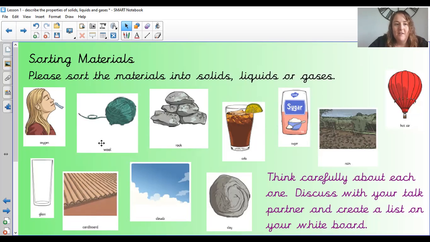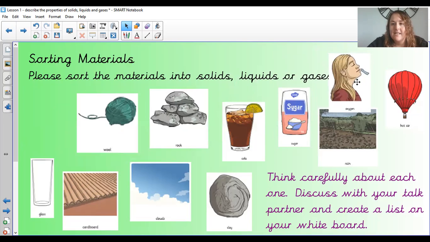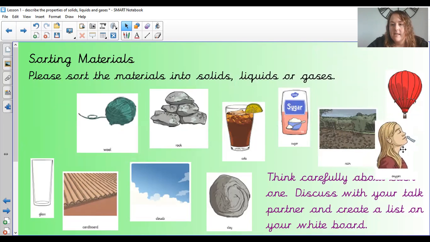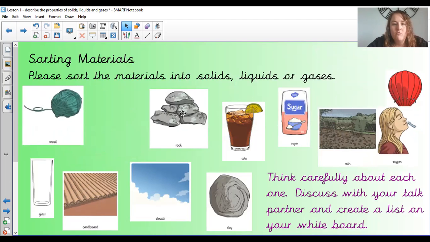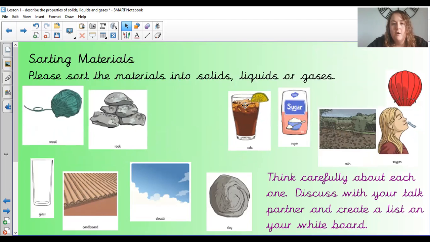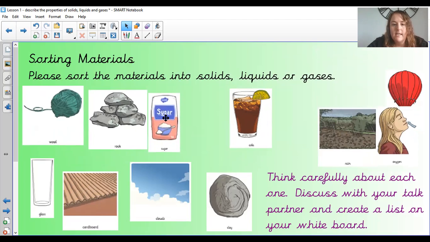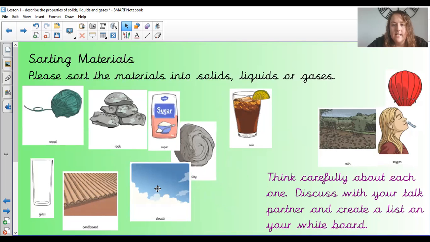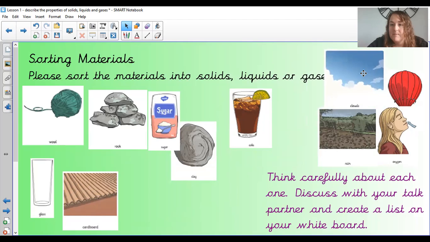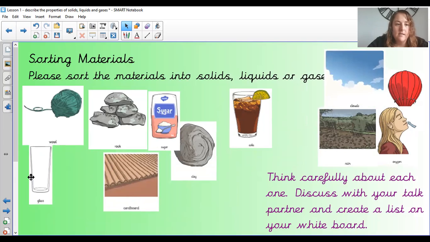Okay, so oxygen, hopefully we realise that that's in the air around us, so that's going to be a gas. So I'm just going to pop that one over to this side at the moment. Wool is a solid, rock is a solid, cola is a liquid, so it's a drink, so it's a liquid that goes in there. Sugar is a solid, clay a solid, clouds are going to be gas. Tricky that one because it could be liquid when it falls out of the clouds, but the clouds itself, those particles. Cardboard is a solid, glass is a solid.